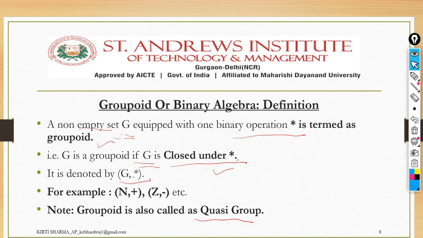You have to write the set comma the binary operator, whatever you are applying on that particular set G, right? So an example is N, plus. I hope all of you are aware of this. N is the set of natural numbers and plus is the operation that we are applying on that set N. The next example, Z is the set of integers and minus is the subtraction operation that we are applying on that particular set.